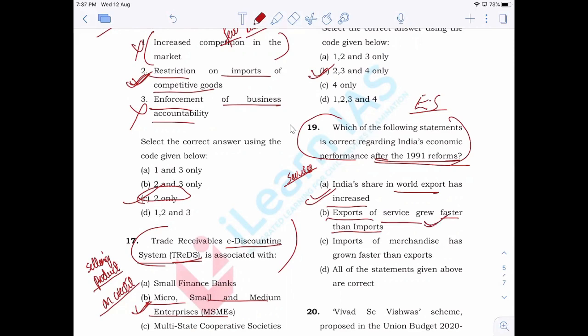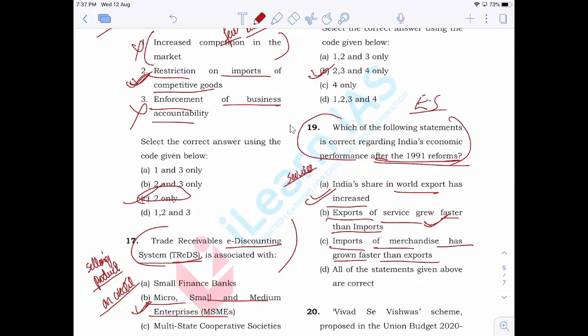Now, that is again correct because IT and related industries have helped us to export services, right? So the imports of services are growing lower than the exports of services. Next is imports of merchandise has grown faster than exports.